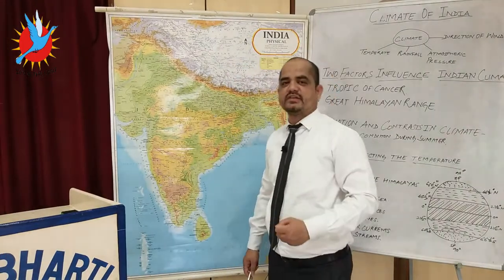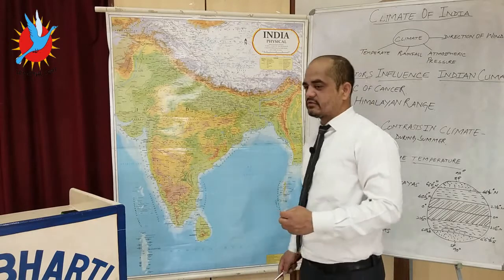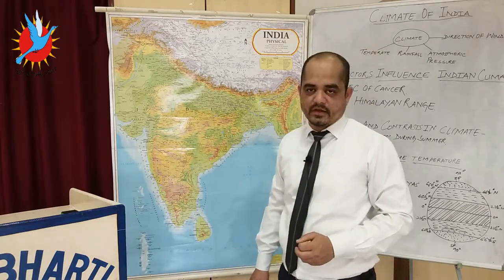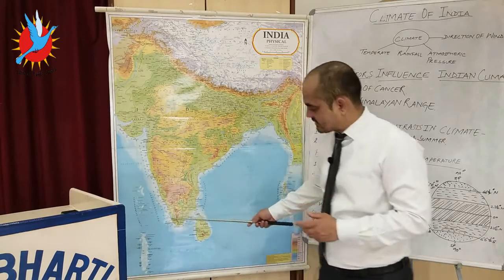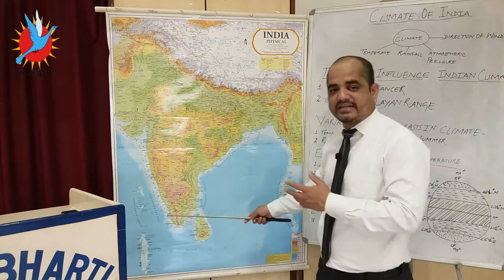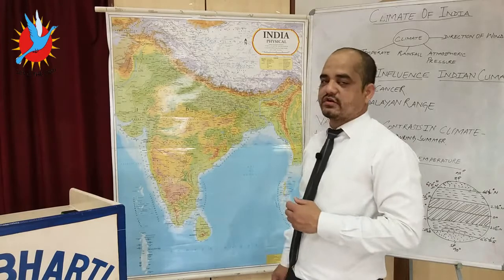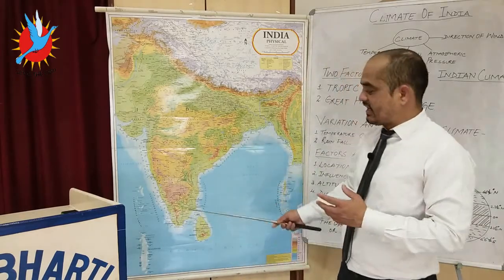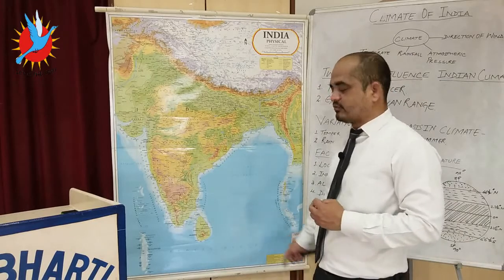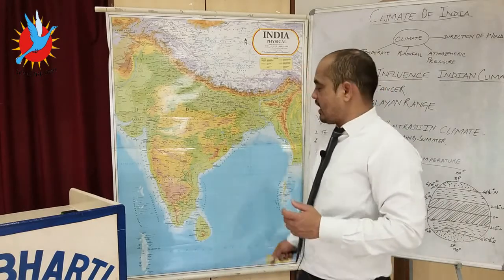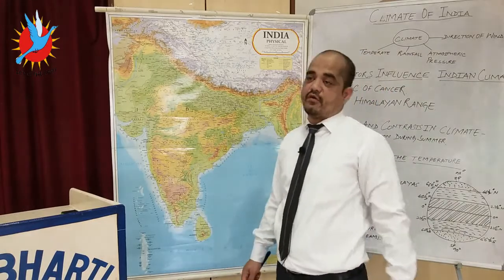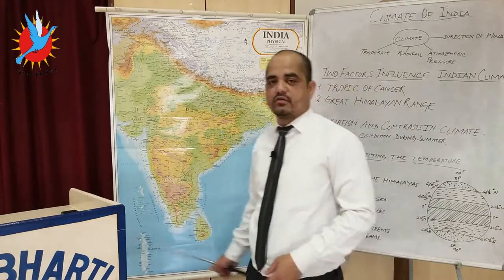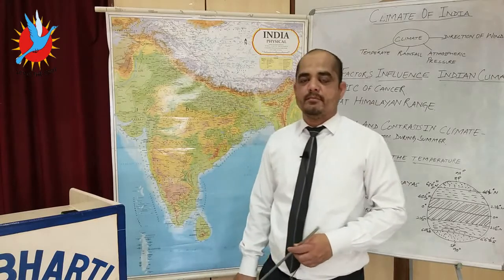The third one is the mango shower. Mango showers got the name because they are very beneficial for mango farming. The parts of Kerala and the southern part receive the mango showers, or showers of rainfall, in the pre-monsoon months of April. This area receives the showers, and they are very beneficial for coffee, tea and mango. That's why this local wind is known as the mango shower.